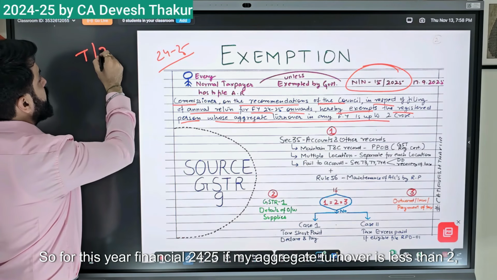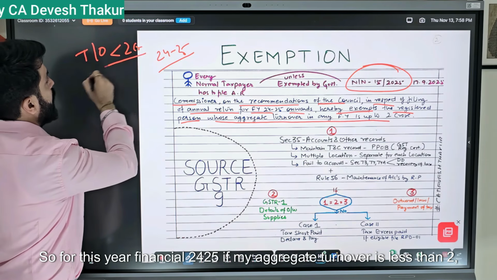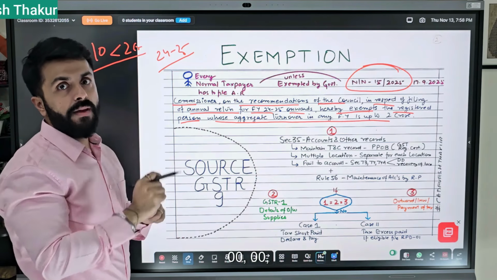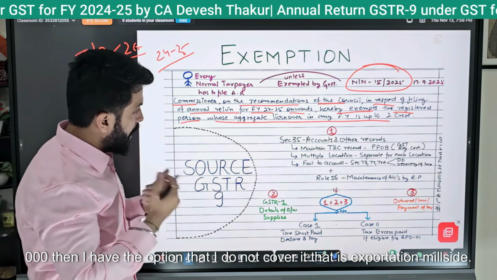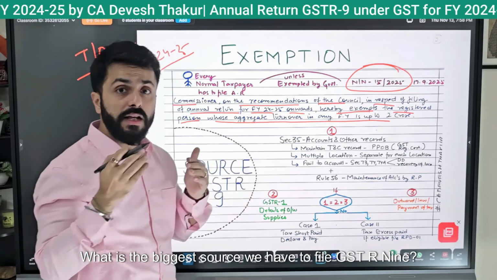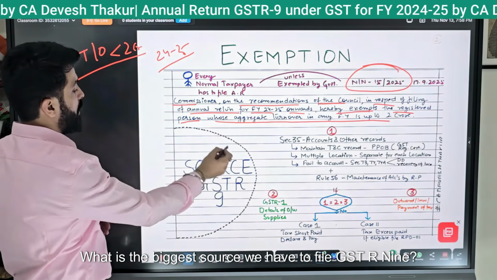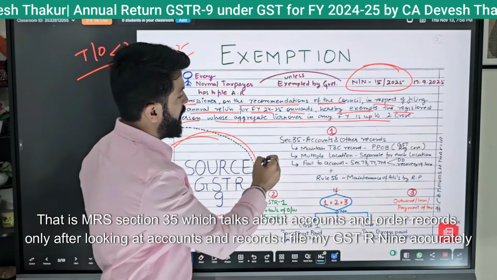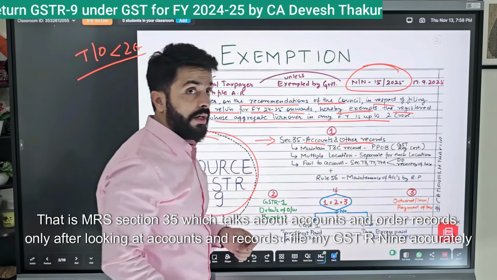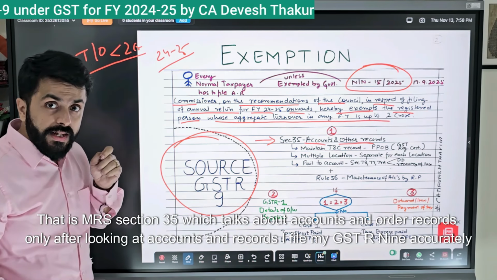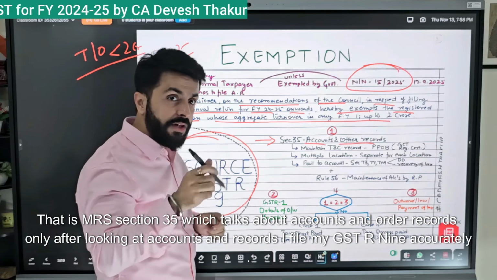So for this financial year 24-25, if my aggregate turnover is less than 200,000, then I have the option not to file it. What is the biggest source we have to file GSTR 9? That is CGST section 35, which talks about accounts and other records. Only after looking at accounts and records can I file my GSTR 9 accurately.